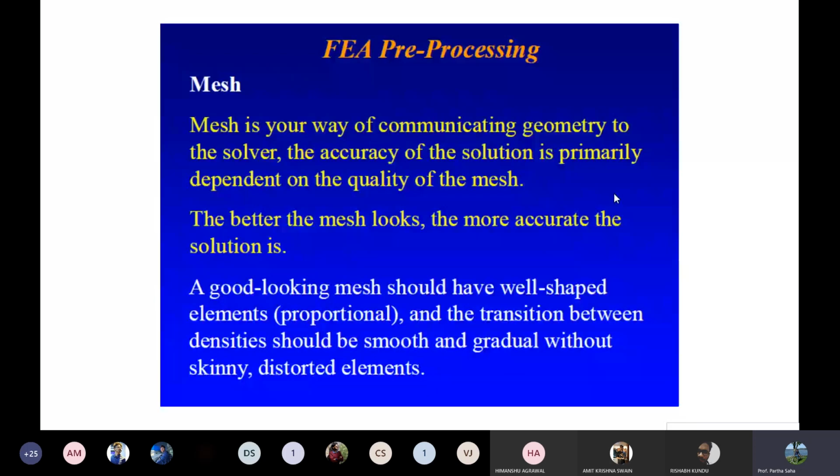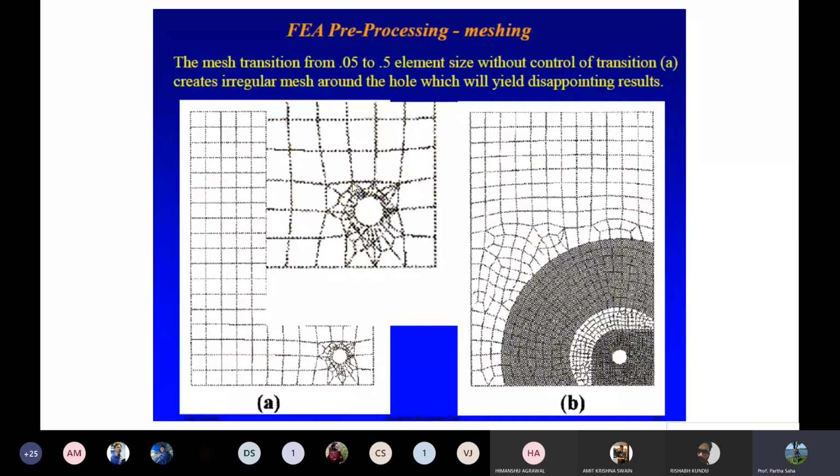Okay, and if you have a better mesh, you can more accurately do the solution. If your mesh is ugly or awkward, then the solution will differ, right? A good-looking mesh should have well-shaped elements, and the transition between densities should be smooth and gradual. Let me show you how it looks. You can see here is one mesh, and there is another mesh. You can easily say this is a better mesh. Gradually the mesh size decreases, automatically filling the whole geometry, right? As you can see, the mesh density is higher, and then it's going down. But here you see a lot of big size mesh, small size mesh. So it suggests that this is a bad meshing and this is a good meshing.